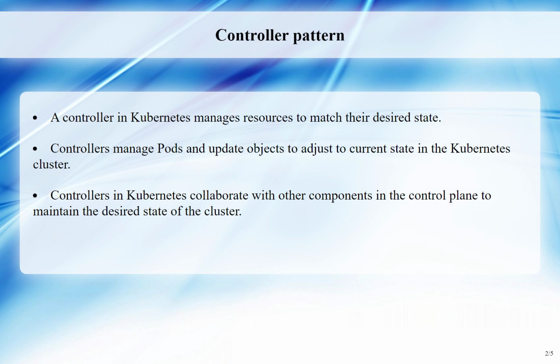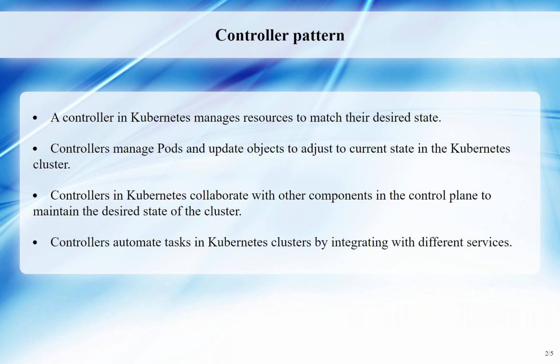In some cases, multiple controllers may work together to bring about the desired state, much like a thermostat turning on a heater when a room is too cold. Overall, controllers in Kubernetes play a crucial role in managing resources, ensuring that the desired state is achieved, and interacting with external systems as needed to maintain the cluster's functionality. By extending Kubernetes to work with various services, controllers enable the seamless operation and automation of tasks within Kubernetes clusters.